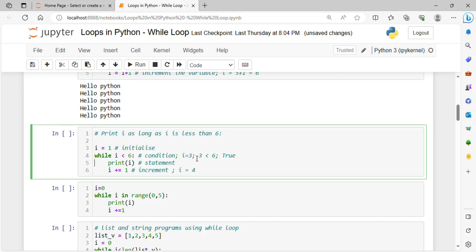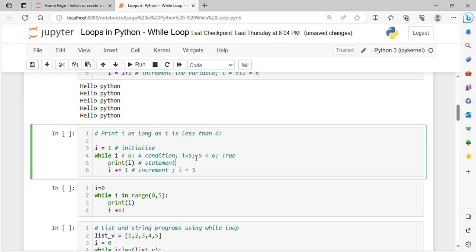For the next iteration, it will be 4, 4 less than 6, which is again true. Print I, and increment it, it will become 5. For the next iteration, I is 5, 5 less than 6, which is again true.